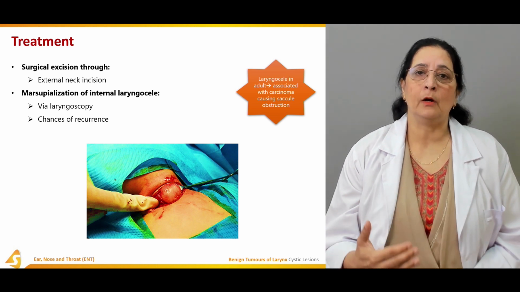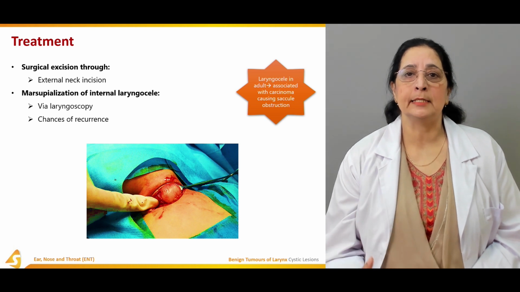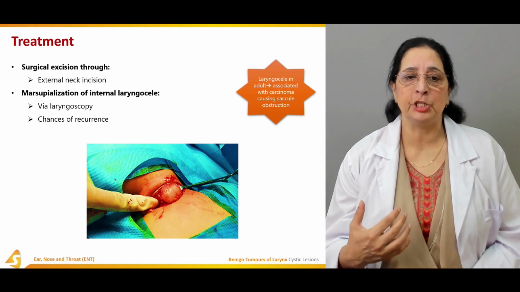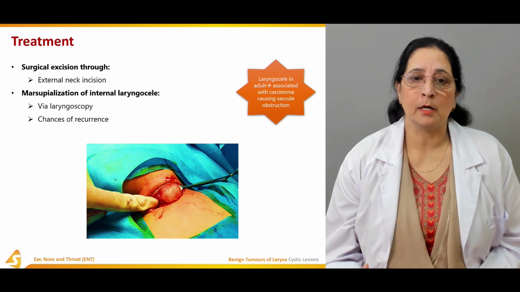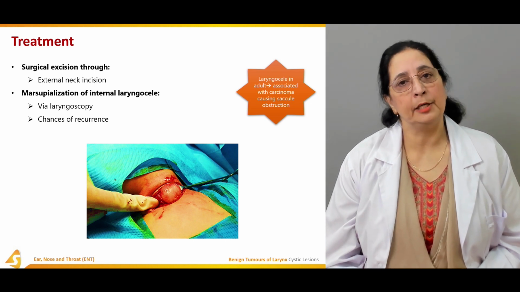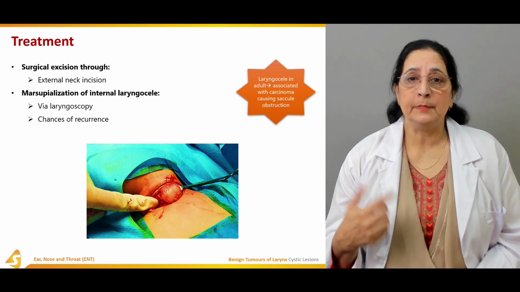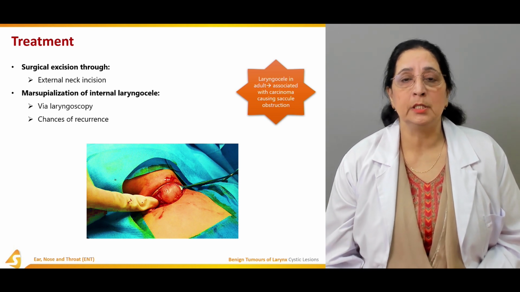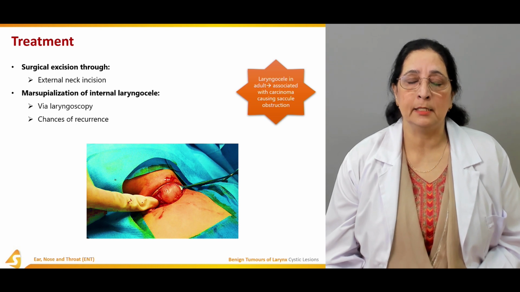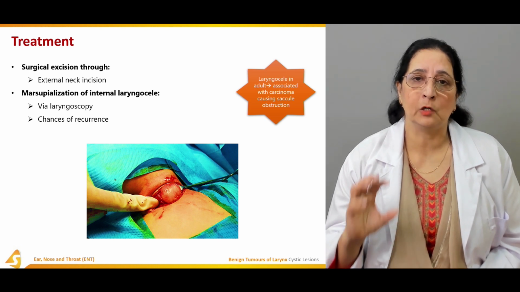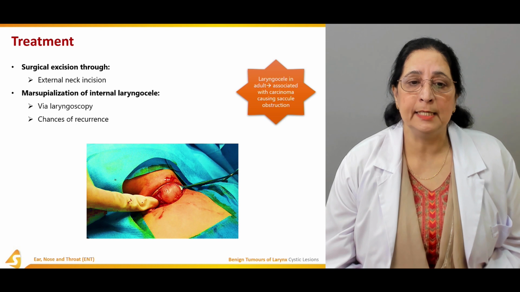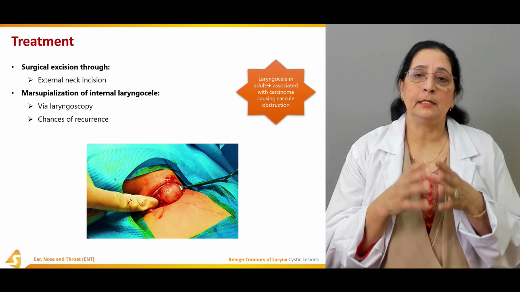So the treatment of laryngocele is by excision through the neck incision and also marsupialization of internal laryngocele. Recurrence is common. Sometimes in adults it is associated with carcinoma that can cause obstruction of the saccule.